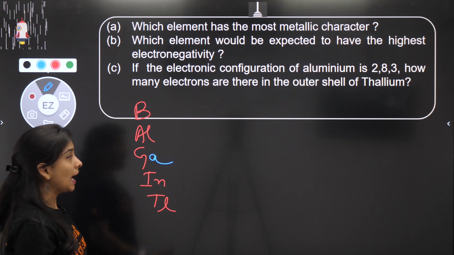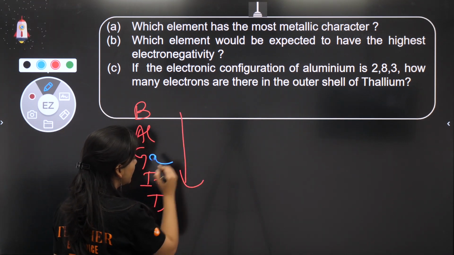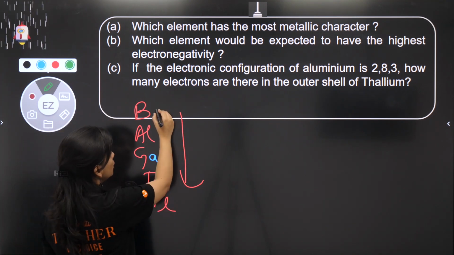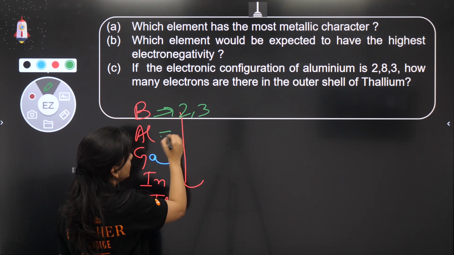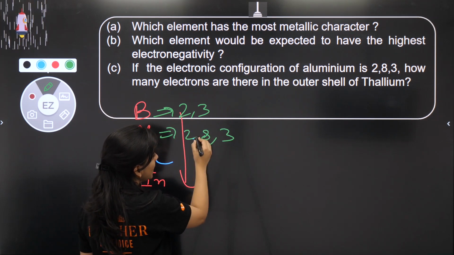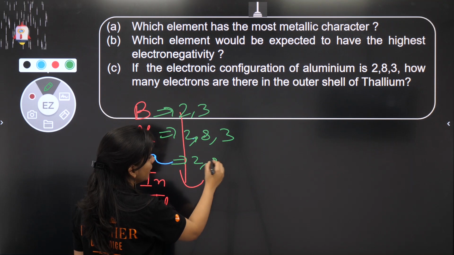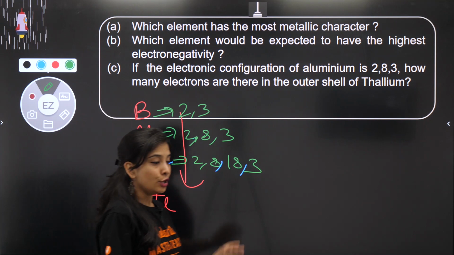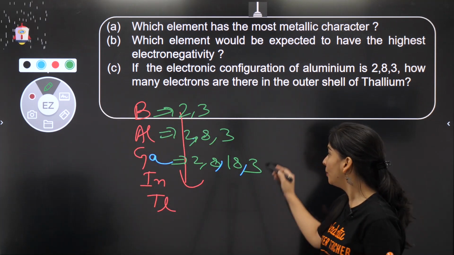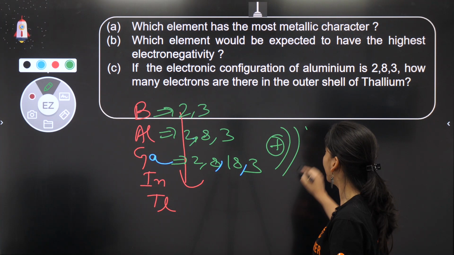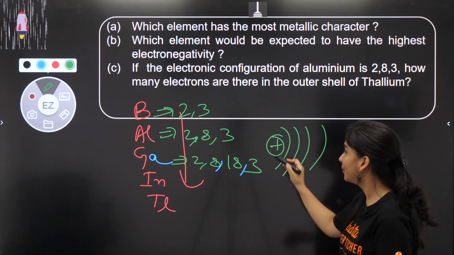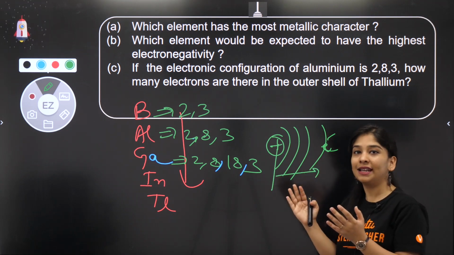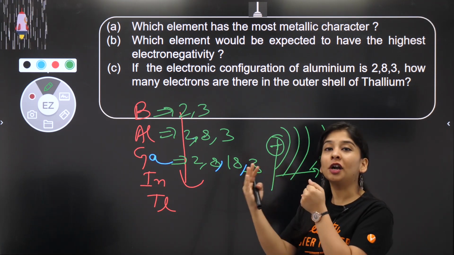So these are the elements, and bachcha log, if I talk about metallic character, when we move down in a group, so we'll start with 2, 3, then that is 2, 8, 3. What I am doing, I am just writing the configuration of elements. In such a way we can write. So what will happen when we move down in a group? Number of shells increases. Okay, when the number of shells increases, then what happens? The force of attraction between your nucleus and the last electron, the valence electron, would not be that much.